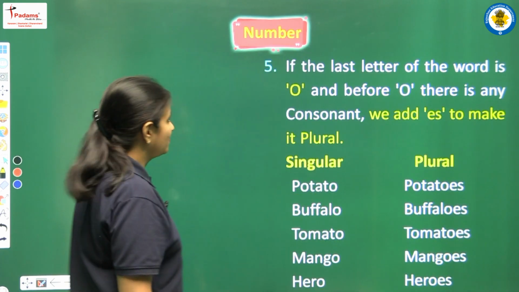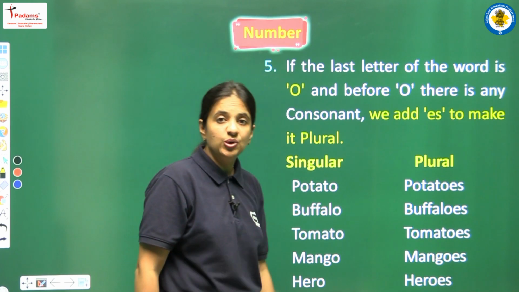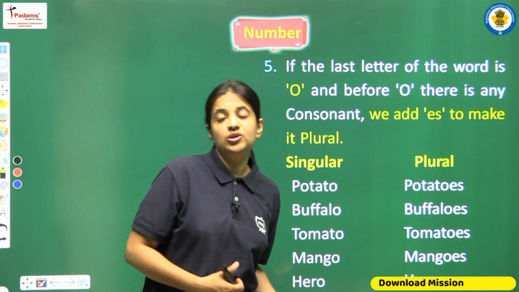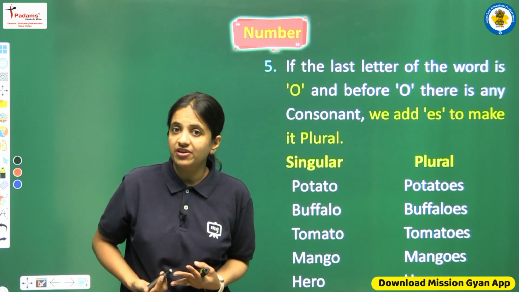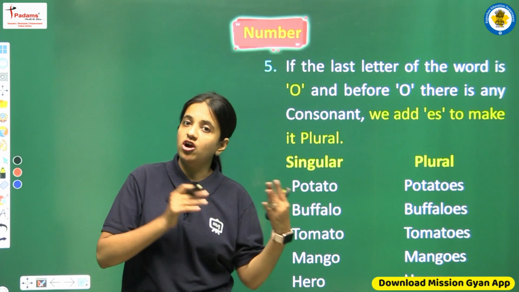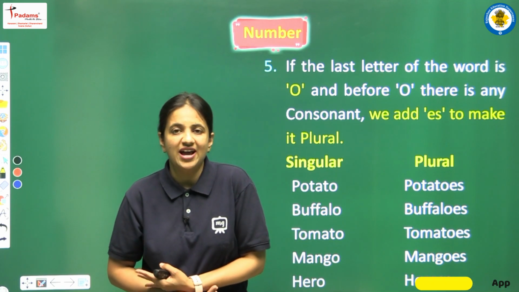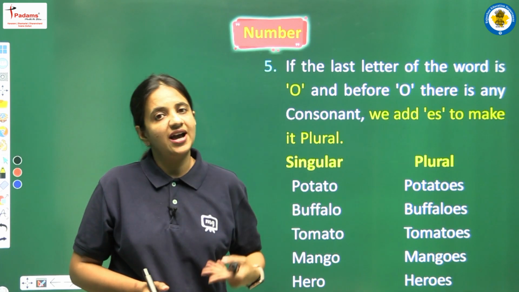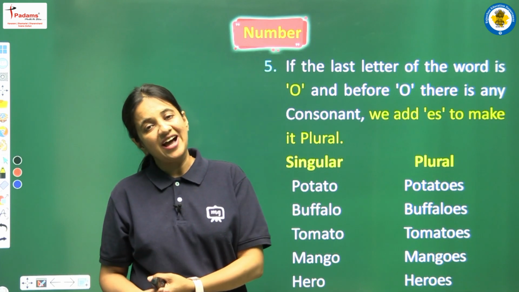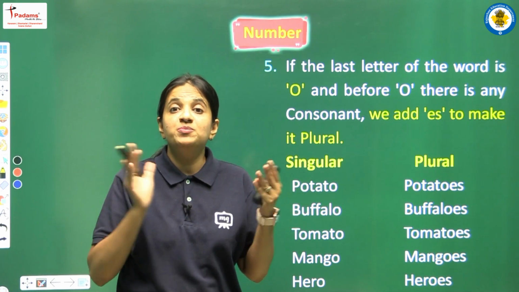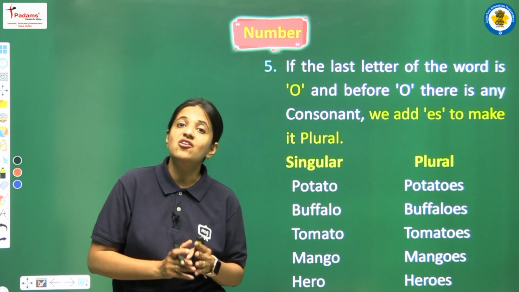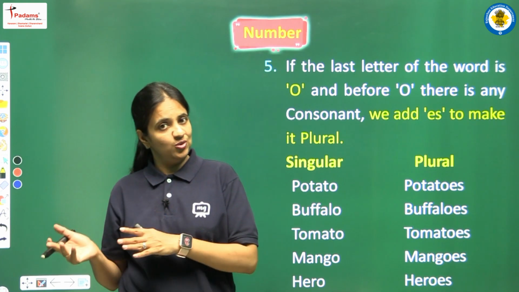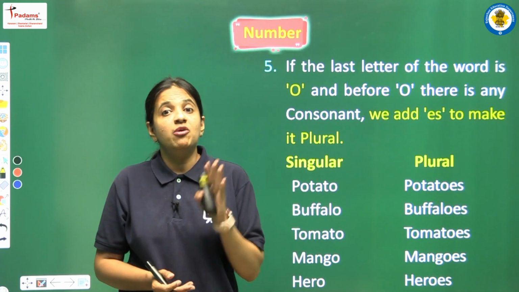Okay. Now we are having the next rule. So let's see what this rule says. So students, you have to learn all the rules because there are minute differences. We have to observe which consonant or which vowel we are having, and according to that we have to apply the rules, because for vowels we are having different rules, for consonants we are having different rules. So just observe the spelling very carefully, learn all the rules, then only you will be able to do the conversion of singular nouns into plural nouns perfectly.